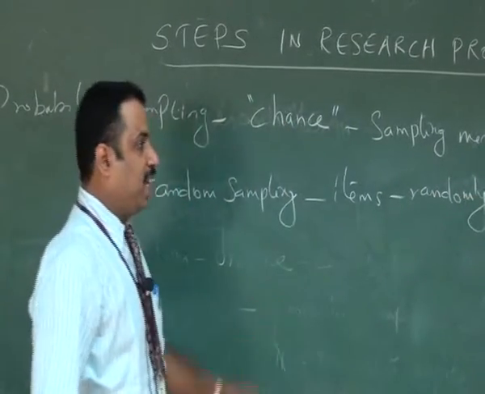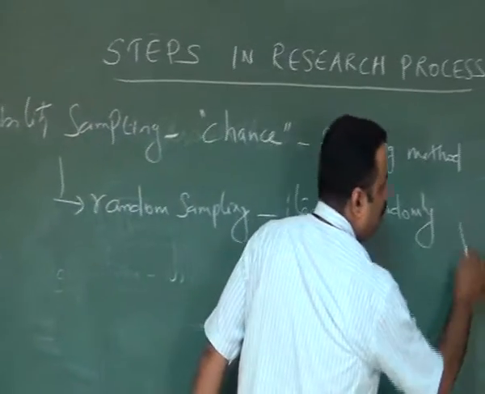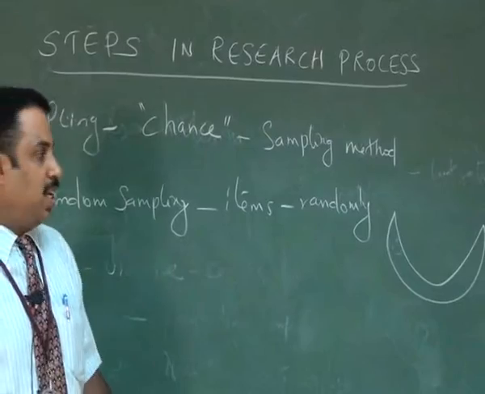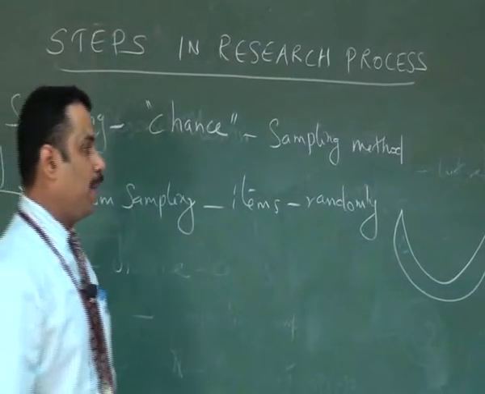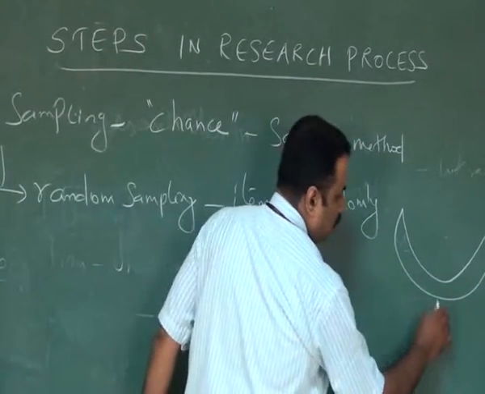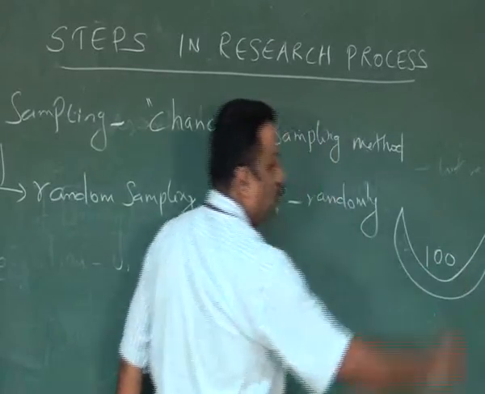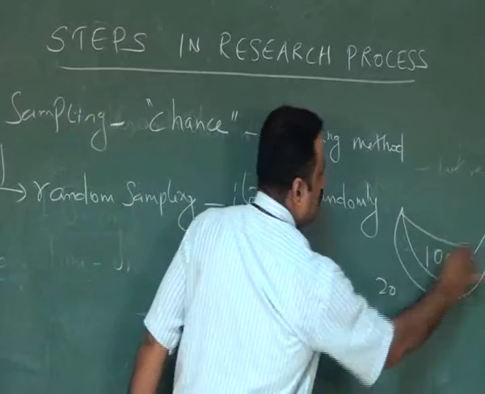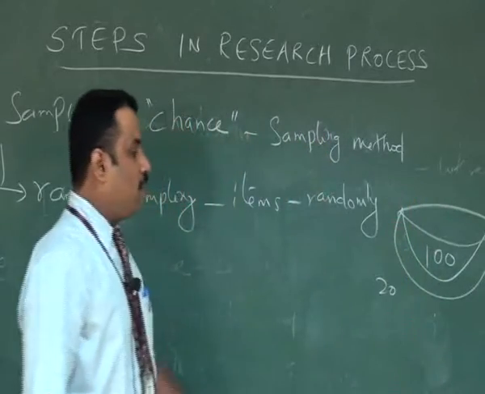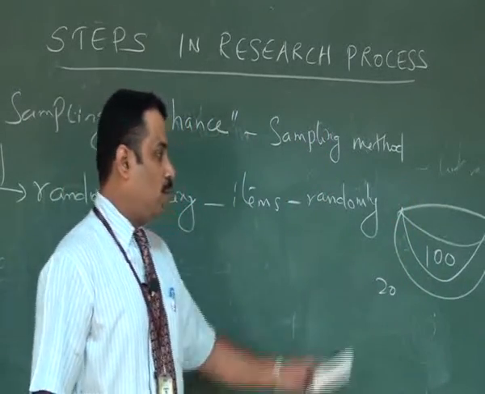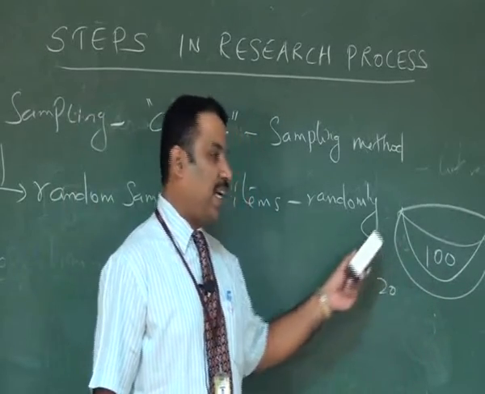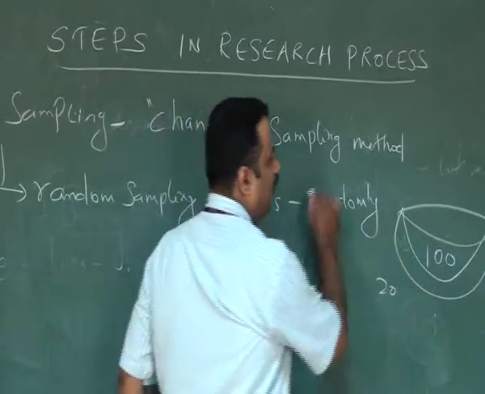I can explain with an example. Assume there is a bowl. We want to select 20 students from a pool of 100 students. So I want to select 20 students from this pool. How can I select? These 100 students are going to get equal chances to be selected. That's why it is called random sampling.